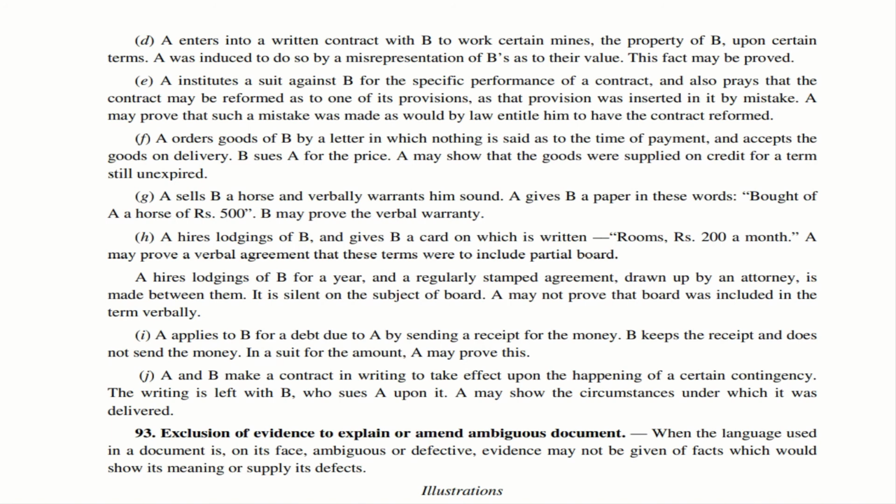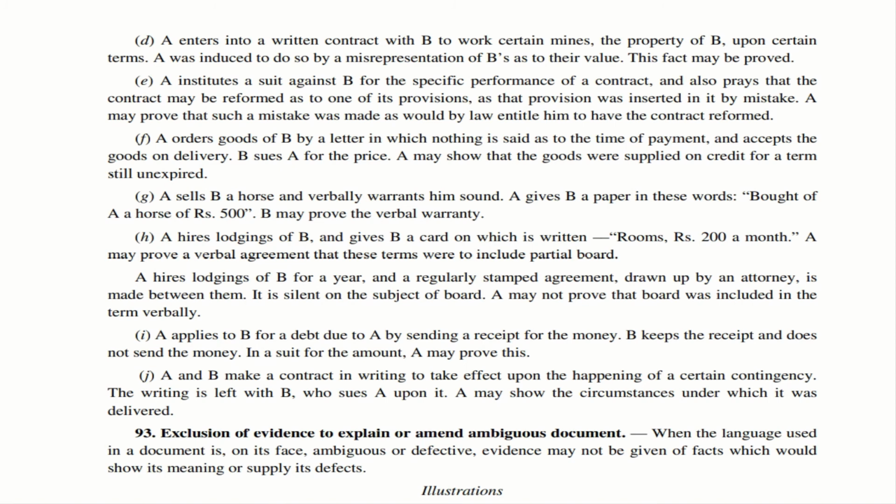Now, in the same example, if A hires lodgings of B for a year, and in that he is putting a perfect, stamped agreement, which is drawn by an attorney. So in that case, this particular agreement is silent on the subject of board. In that case, A may not prove that the board was included in the terms verbally. If there is no agreement, a verbal agreement can be proved. If there is a perfectly stamped agreement, the aspects which are silent cannot be proved.